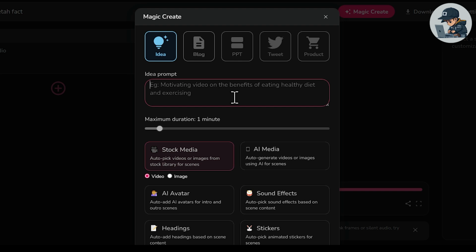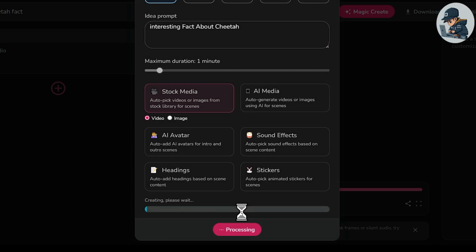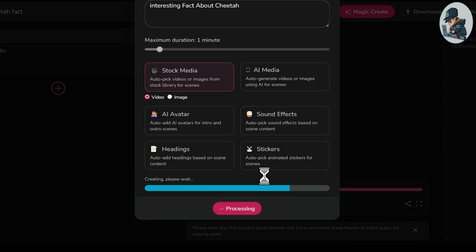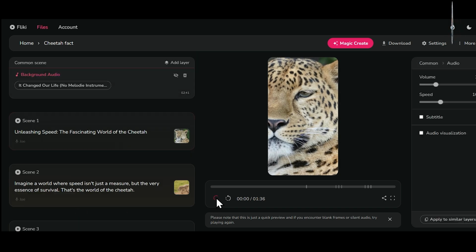Now you need to write a prompt. I'll write, "Interesting fact about cheetah." Keep the maximum duration to 1 minute since we're making short videos. Choose stock media, make sure the video option is ticked, and then simply submit. Now this AI tool will generate the script, and within a second, our video will be ready. You'll see a dashboard like this. Let's take a preview and see how our raw video has turned out.